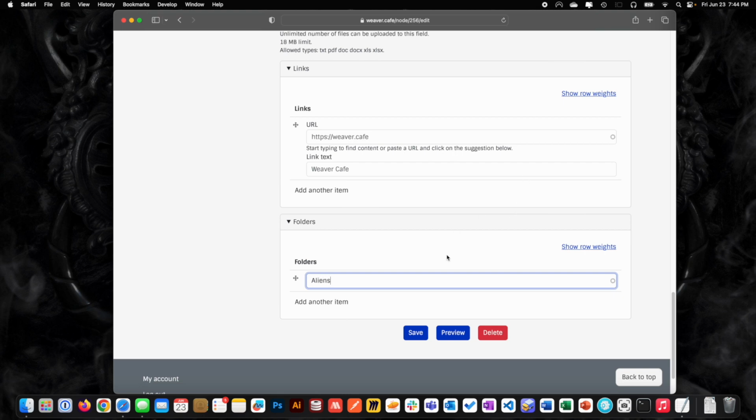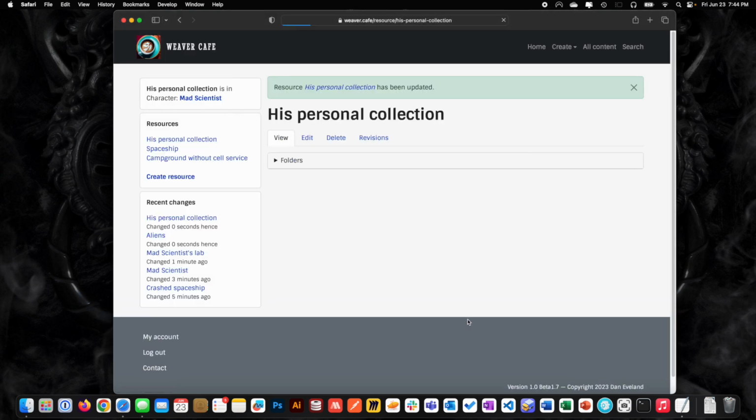Aliens. So in some stories like this one, there's not a lot of characters, right? But in some, you're going to have a ton. You could have a lot of different characters in a comic book where there's superheroes and a superhero group, and then there's bad guys and all kinds of stuff. Also, keep in mind that these things are cross projects. So if you have a whole season of a comic book, all the bad guys are going to show up under all content, but they'll only show up in the project you assign them to. But anyway, you might want to have folders, like a villain folder or something like that, where you can collect them all in one place.